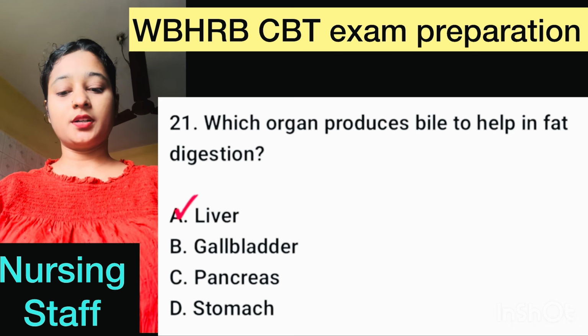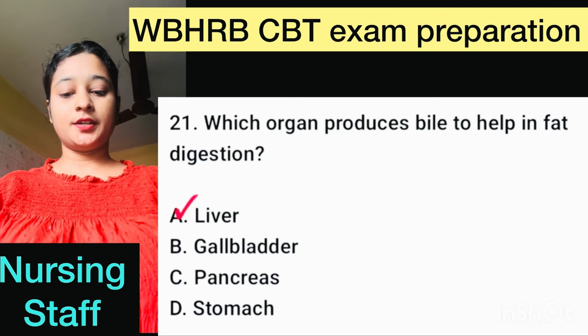Question number 21. Which organ produces bile to help in fat digestion? Here, correct option is option A, liver.